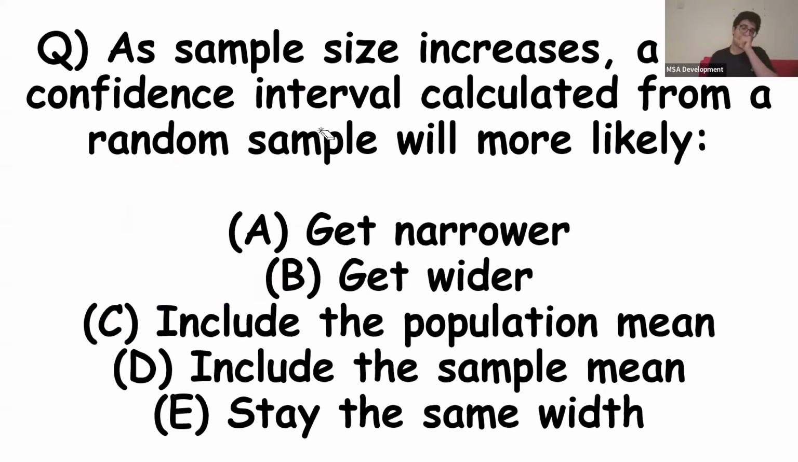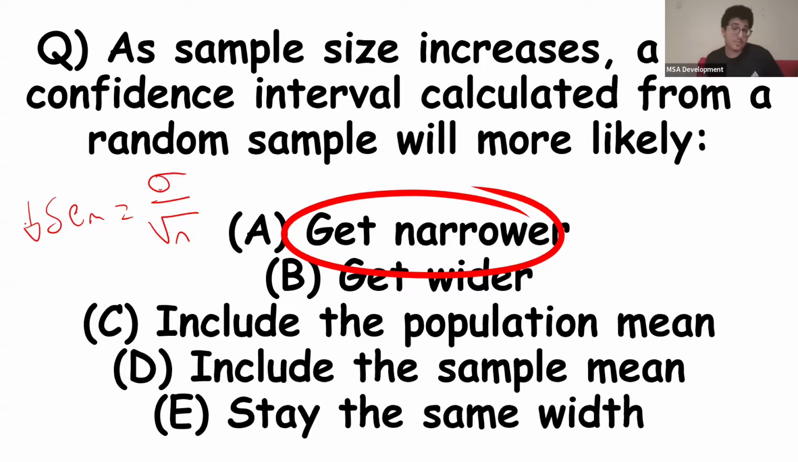Let's start with the questions. Very simply, guys, I don't want to take too much time. As sample size increases, a 95% confidence interval calculated from a random sample will more likely get narrower, right? So we said that if we have a higher sample size, remember that SEM is equal to sigma divided by the square root of n. So if n gets bigger, the SEM decreases. Because the SEM decreases, our confidence interval gets narrower. It gets smaller, it will go from this all the way to this. That's very small, but you get the point. So it gets narrower.